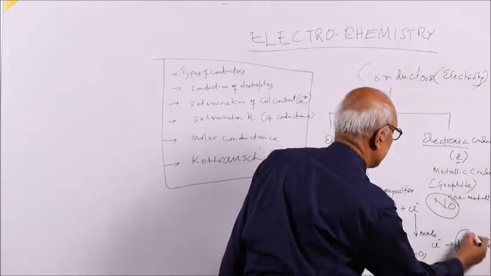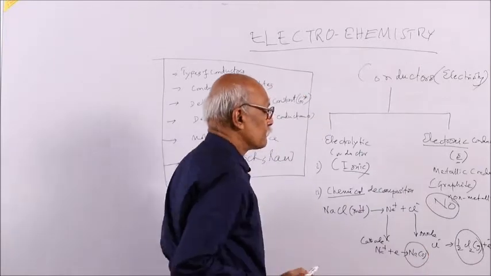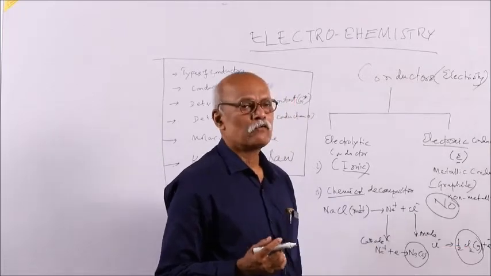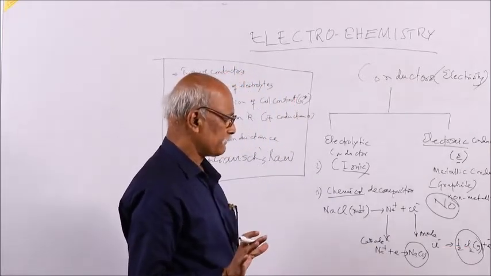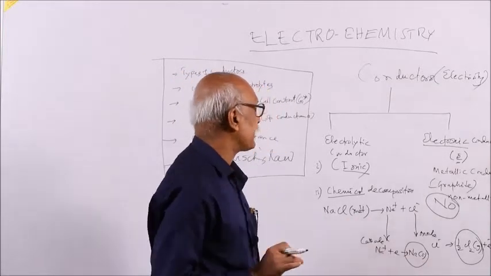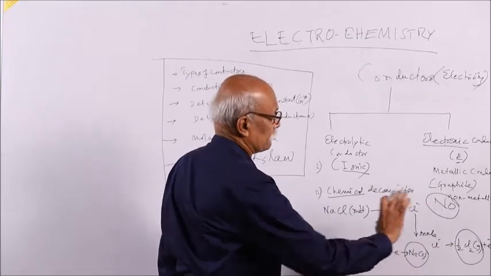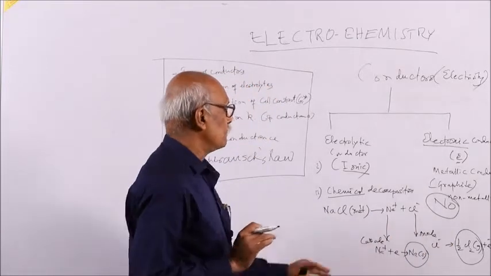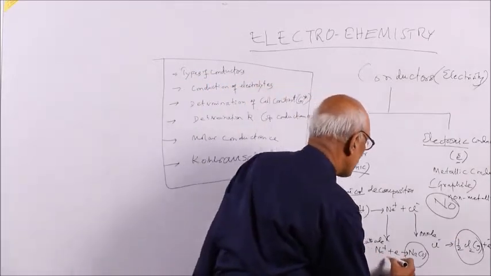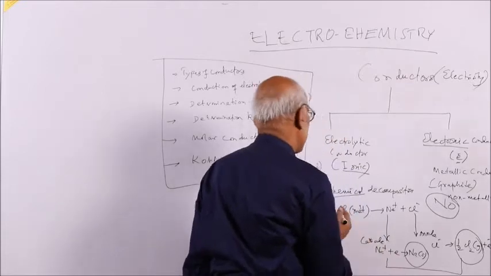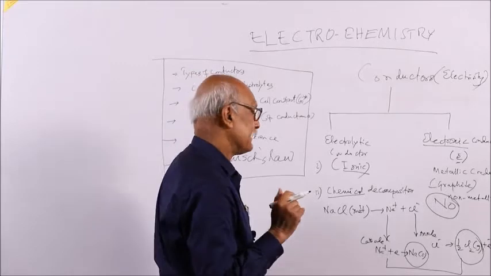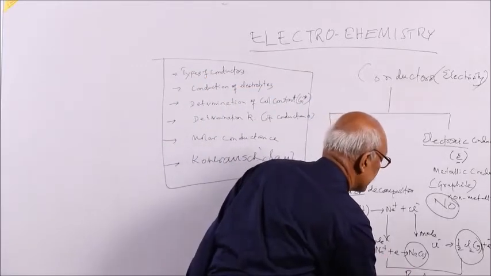So here you are getting a gas, and there you are getting a solid. Here it is in a solution or in a melting state, but here you are getting chlorine gas. The chloride ion is colorless, but chlorine gas is colored. So there will be a total change in the chemical properties by transference of electron, where reduction takes place at one electrode and oxidation at the other. Suppose I ask what reaction takes place when electricity is passed through an electrolyte, you can mention redox reaction.